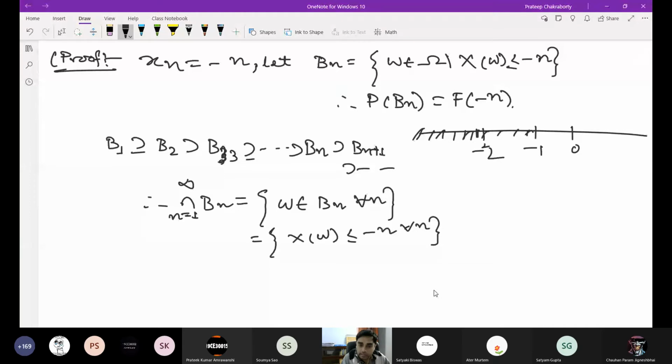Suppose the real number is minus 99 and a half. That cannot be less than or equal to minus 100 or minus 200. So this set is the empty set. X(omega) less than or equal to minus n cannot be true for any omega, because a real number cannot be less than or equal to all negative integers.